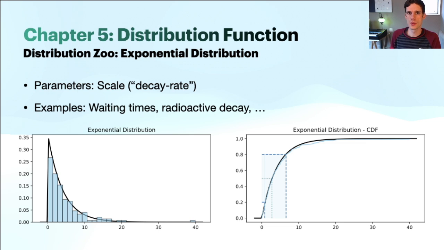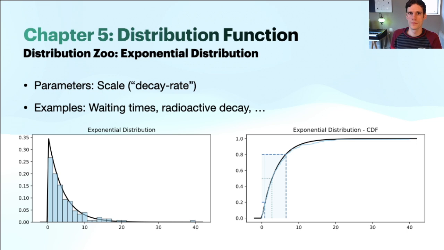The next distribution function will be the exponential distribution. Let's say that you are looking at a phenomenon where a certain event happens a number of times per hour. Let's say that you look out of your window and you see on average 2 cars pass by per hour. Sometimes you will see more per hour and sometimes you will see less per hour, but on average it will be 2.